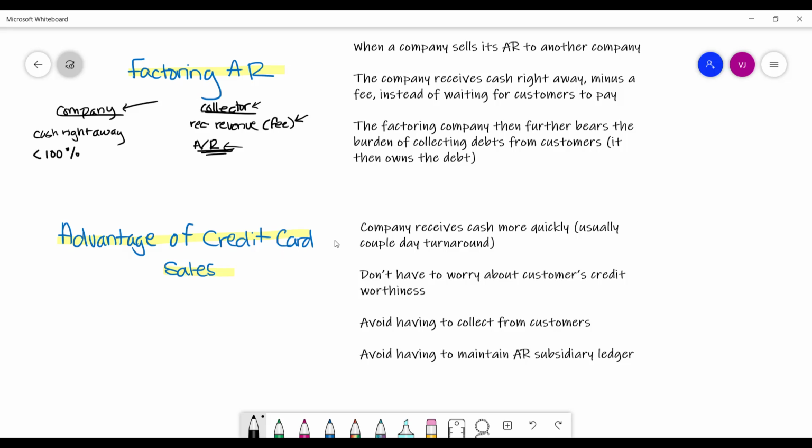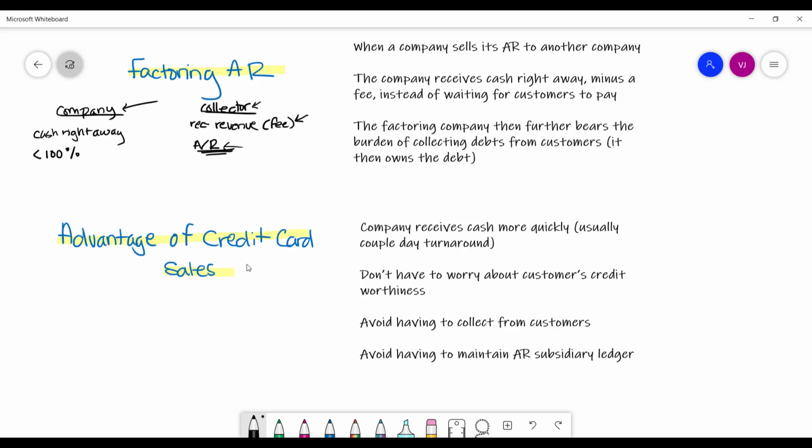But the nice part of it, although it costs money and it can be expensive, the nice thing is that the company will receive cash a lot more quickly than if they were to extend credit to customers themselves. And they don't have to worry about checking up on a customer's credit before they make a sale. And they don't have to collect cash from customers. They are just waiting on the credit card company. And they don't have to maintain an accounts receivable subsidiary ledger because there is no accounts receivable if the company chooses to not extend credit to customers themselves, but instead just allows customers to use credit cards.